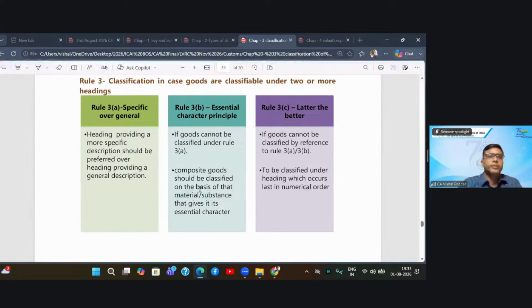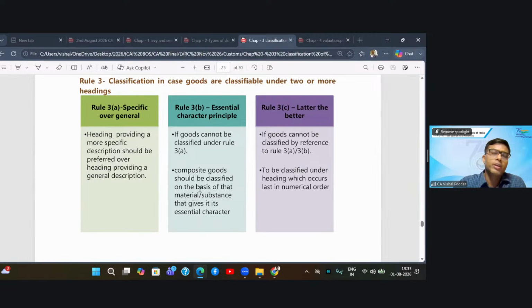apply this test, which is the essential character test. That is, you classify your goods in that chapter, in that heading, which reflects the real character of your goods. So, because of this particular rule, your product will get classified into that one heading which is representing the true nature of your product.